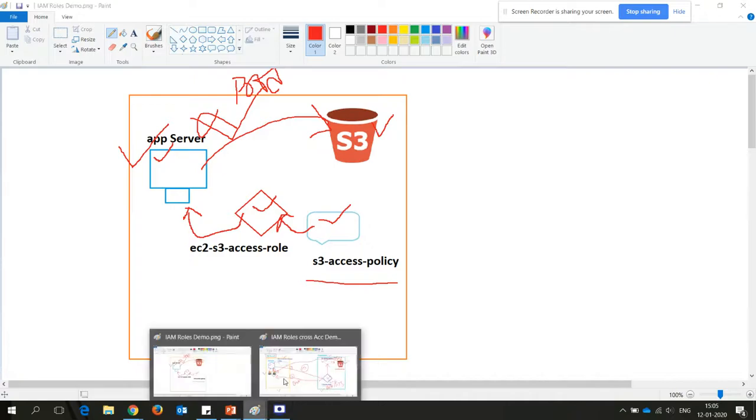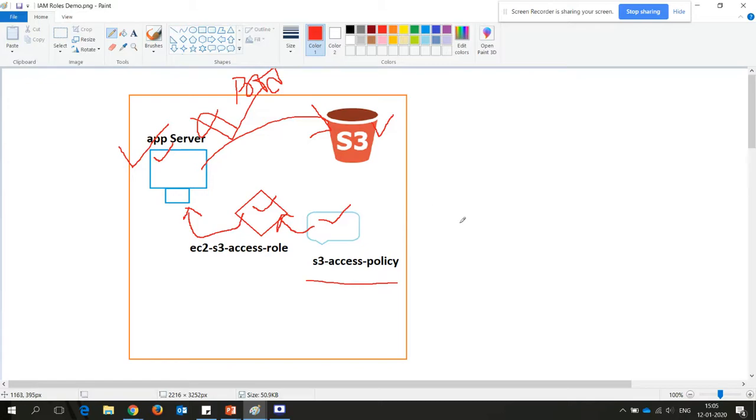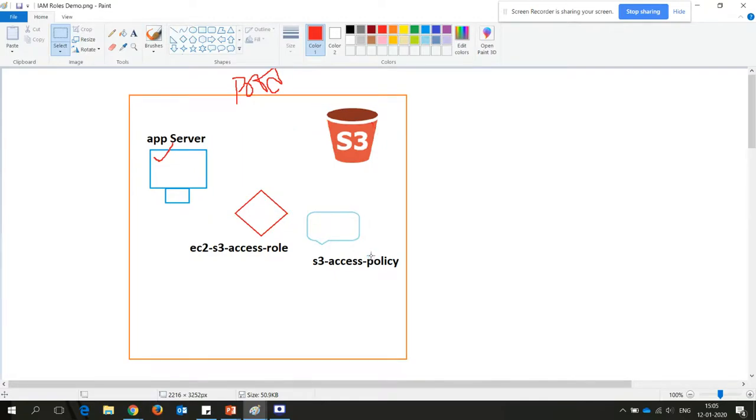And the second situation is, if there is a development account, and a user from the development account needs access to any production resources, they come through the roles. So that is another problem it resolves. Okay. And there is one more scenario, guys, so I just want to cover that one as well.